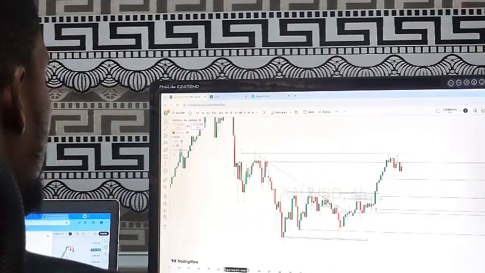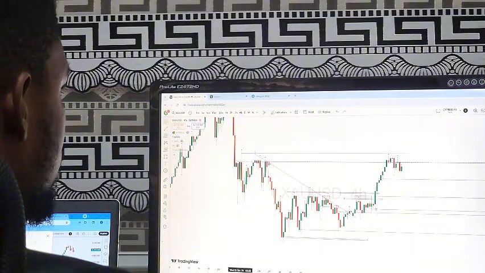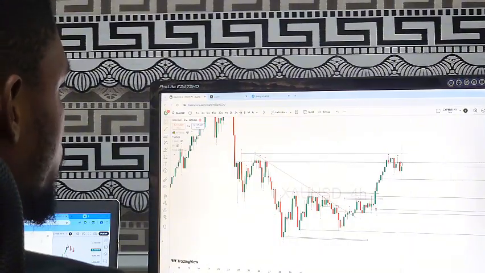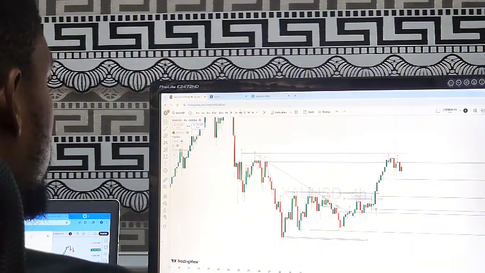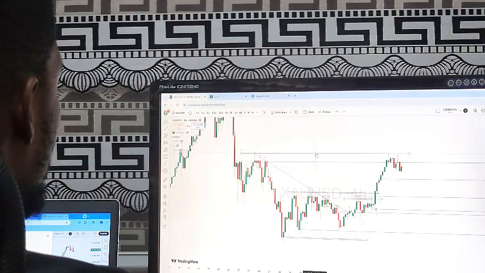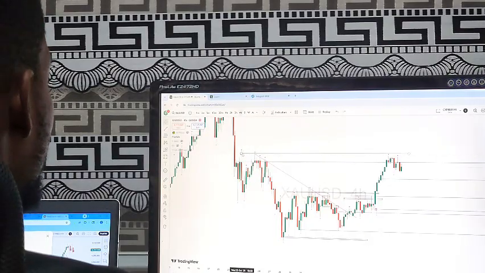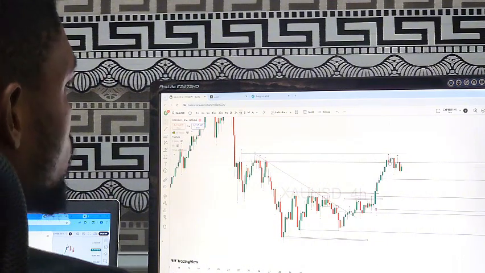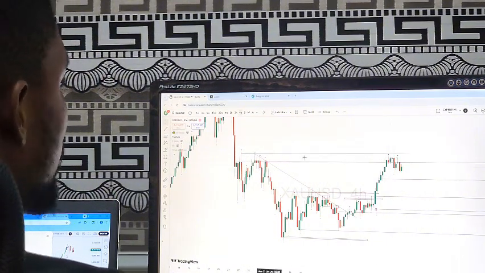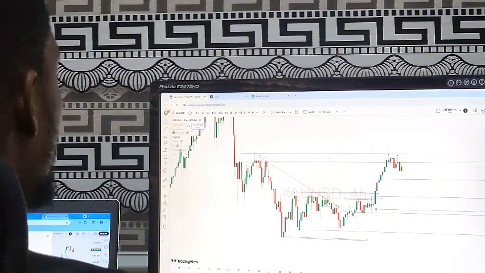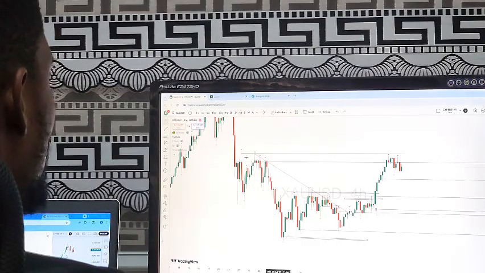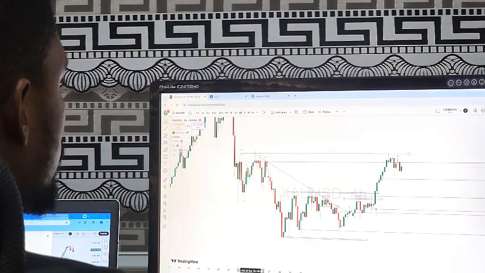What you're going to see is that we have a resistance right here on the blue horizontal line this time around. The first red line is the 1 hour resistance. But if you come to 4 hours, you see that it is shadows. That it is shadows doesn't mean that the price is just going to move once it reaches there, because shadows are just flick-offs and they always fill up when the market is moving. But when you come to 1 hour time frame, we don't have shadows here. What we have are candle closures. So it is a sensitive resistance.